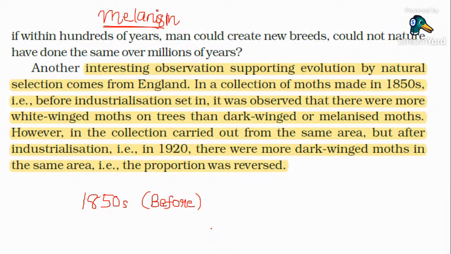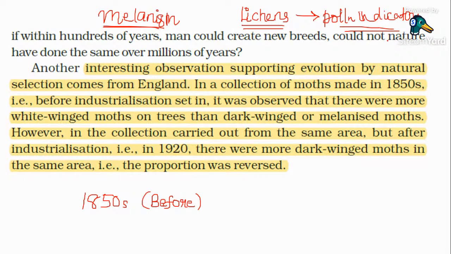But in England, before industries came, before human habitation happened, the tree trunks were occupied with organisms referred to as lichen. And we have already learned in the chapter Biological Classification that lichens are pollution indicators, and they will never grow in regions where pollution happens.